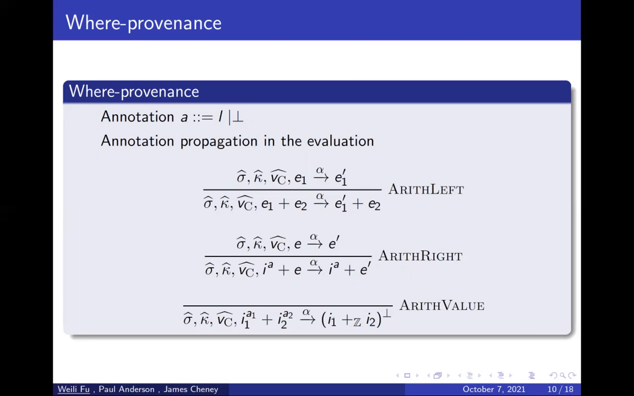The first rule says, if the two operands of the plus operation are expressions, we will evaluate the left operand first. The second rule says, if the left operand is a value, we'll evaluate the right operand. The last rule says, if both operands are values, the result value will be labeled by a bottom. That explains the meaning of where provenance. In the result, we only record input that didn't take part in any primitive computation.